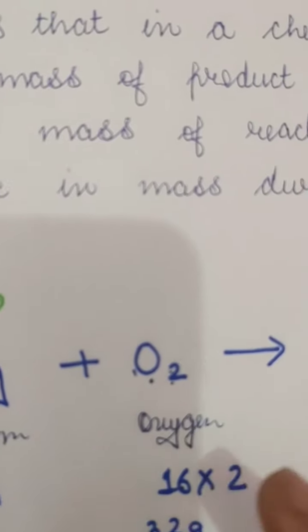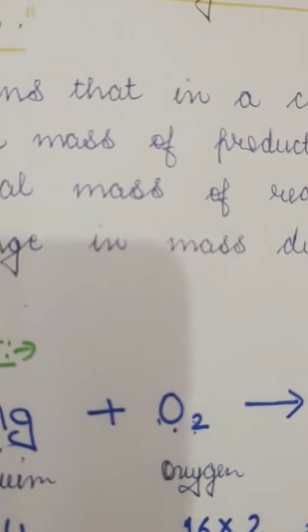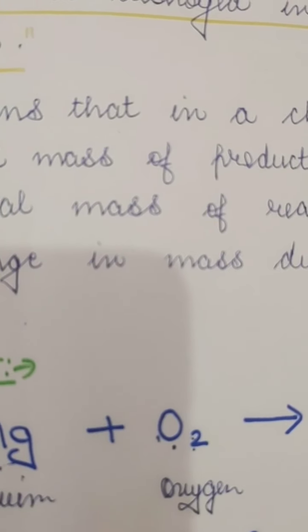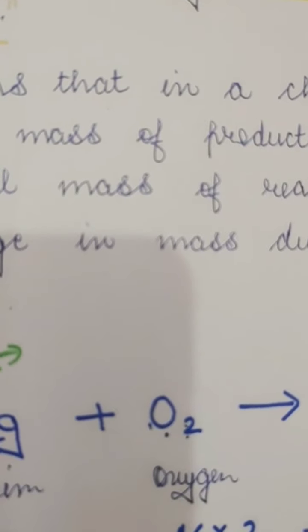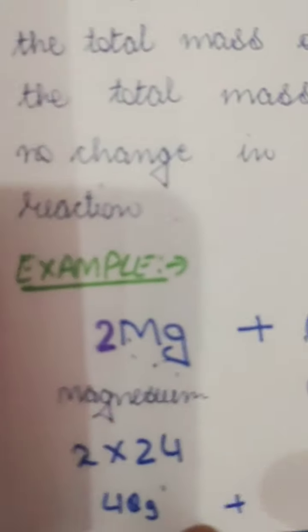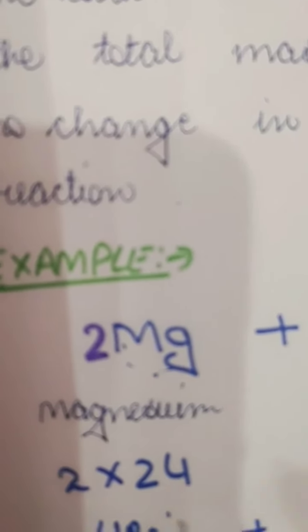When it is 2 times O, that means 2 times 16, because 2 oxygen means 2 mass numbers. One oxygen has mass number 16, so 2 oxygen will have 16 into 2. And 2 magnesium means magnesium 2 times, that means 24 into 2.